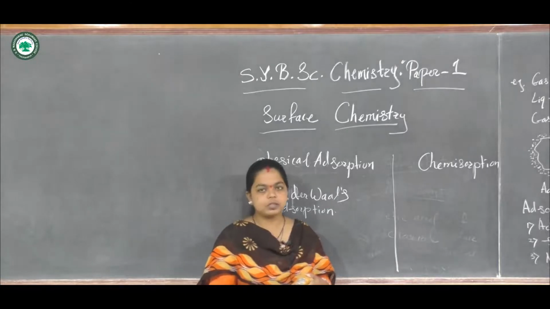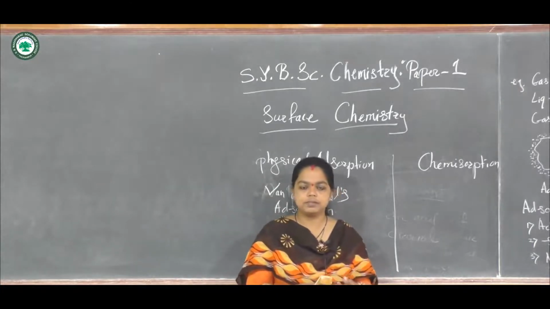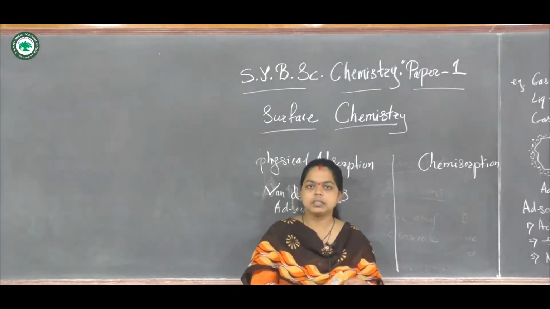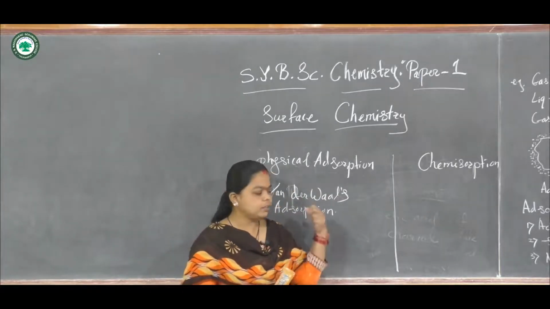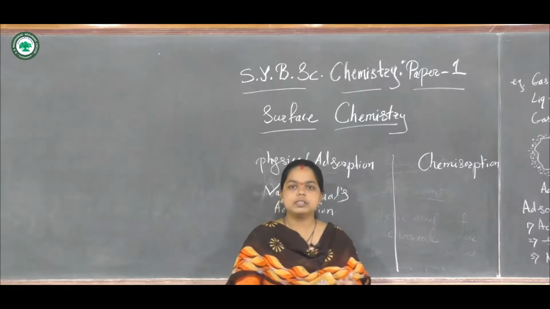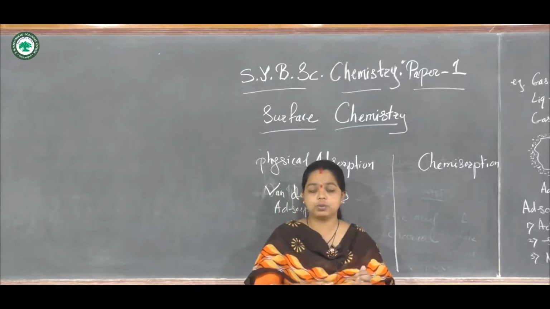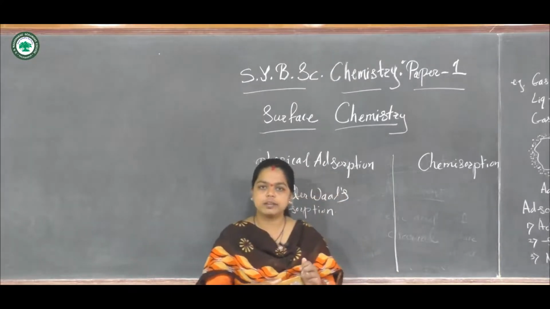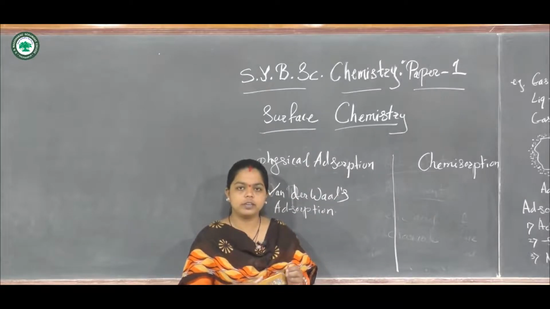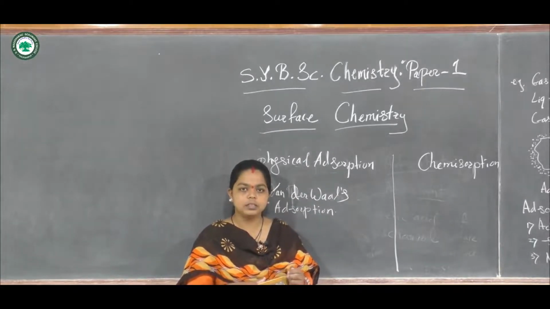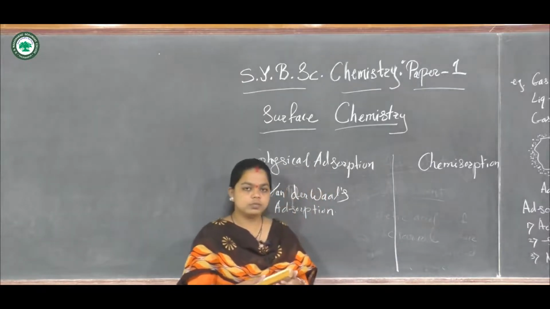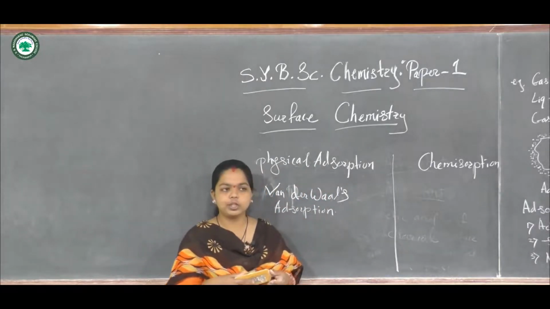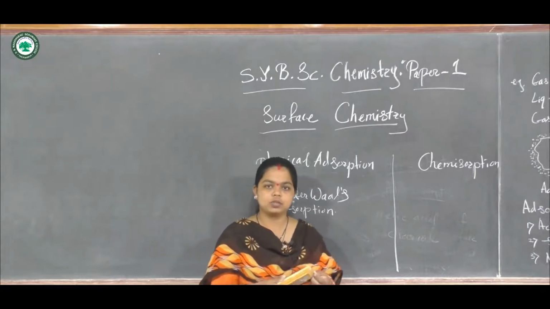So chemical adsorption is found to be specific and it is generally irreversible, while physical adsorption is found to be a reversible process. As the forces are weak, van der Waals forces are operating, therefore a reversible process may occur. Formation or binding of the molecule to the surface is adsorption.